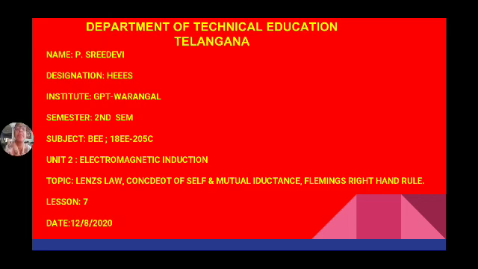The first unit is magnetic effect of electric current. It means whenever current passes through a conductor, a magnetic field will be developed. So that is known as magnetic effect of electric current.